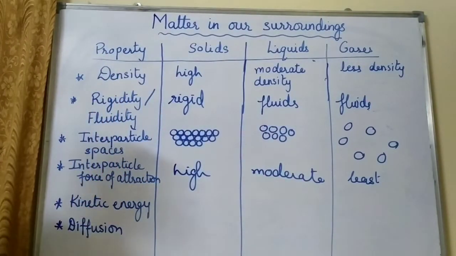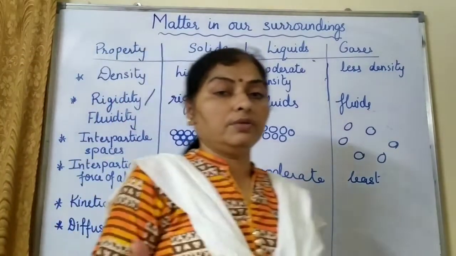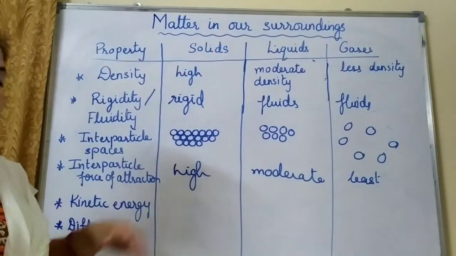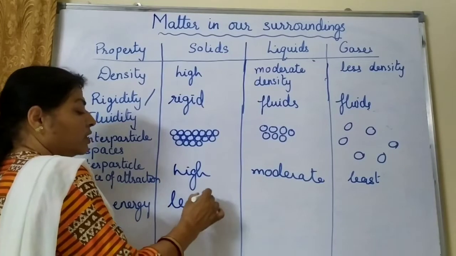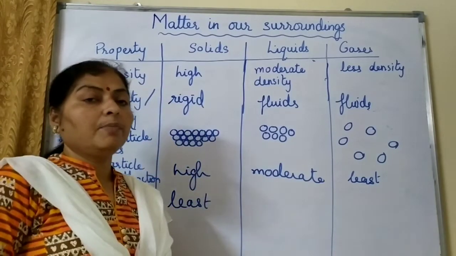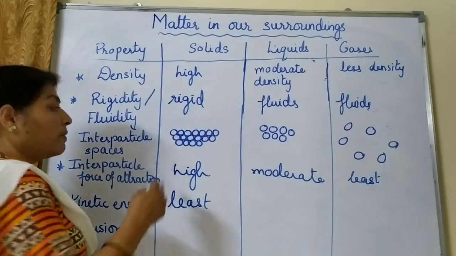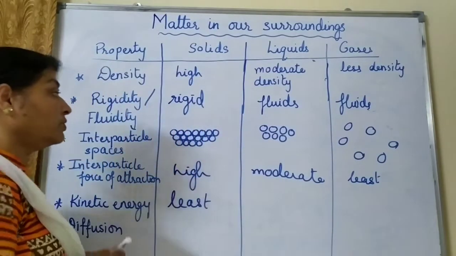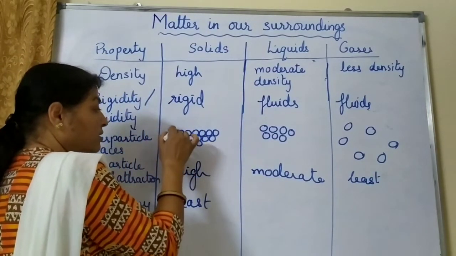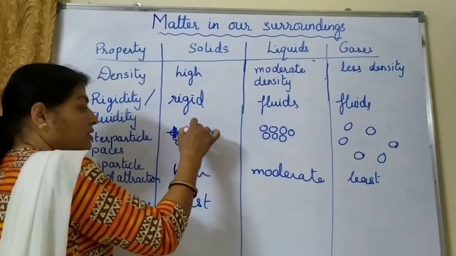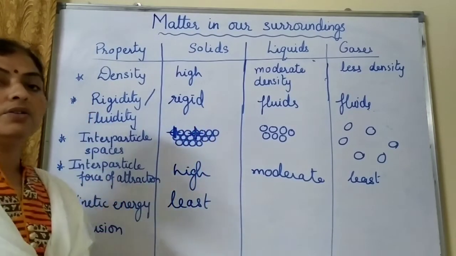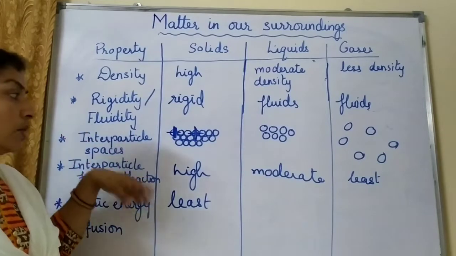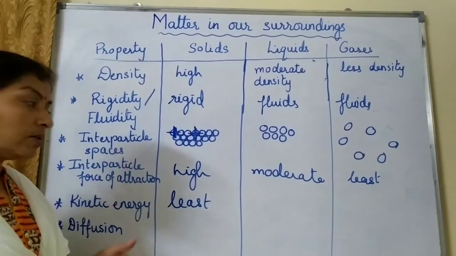Then kinetic energy. Kinetic energy, the energy associated with the motion. So how is the motion of the particles of solid? The kinetic energy of solid is the least. Why is the kinetic energy least? Because there is a high force of attraction between the particles. Particles will not leave each other and go. But it doesn't mean that the particles are stationary. They can move. But how will they move? They will just vibrate about their mean positions, like this or like this. So the particles of solid are just vibrating about their mean positions. They can't leave their space and go. So kinetic energy will be the least, obviously.